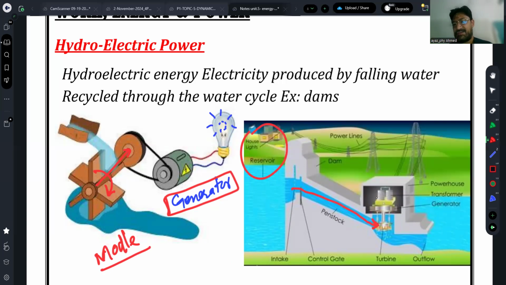Just see that the water went to the lower reservoir, and when it is used to run the turbine, the turbines are connected to the generator. This is the powerhouse actually, and then the electricity is produced and delivered to the consumer with the help of these high voltage transmission wires. This is again the second important transmission line.